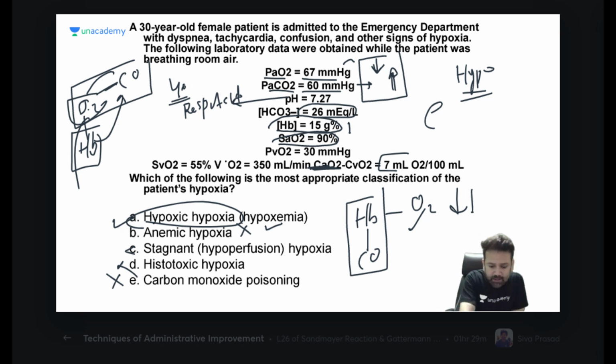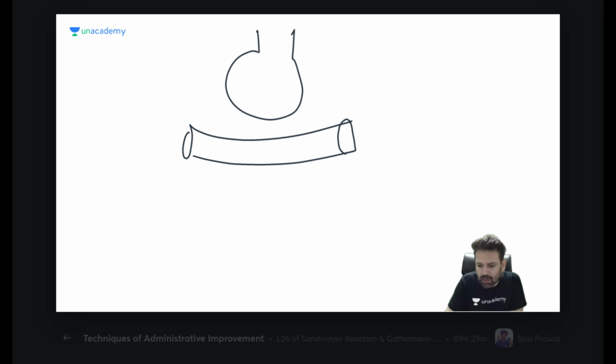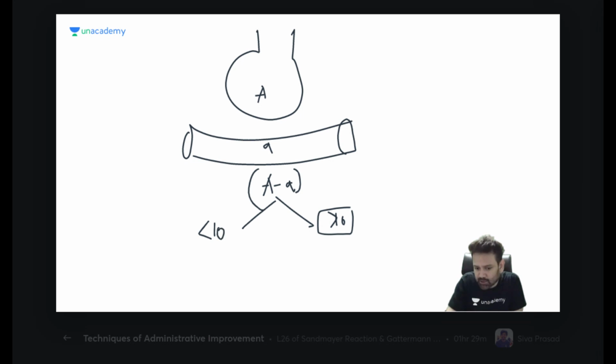Arterial alveolar gradient. You should know what the arterial alveolar gradient is first. What is the normal arterial alveolar gradient? How much is it? This is your alveolar, this is your artery. Normally it should be less than 10. If it is less than 10, it is normal. But if it is more than 10, what can be the diagnosis?